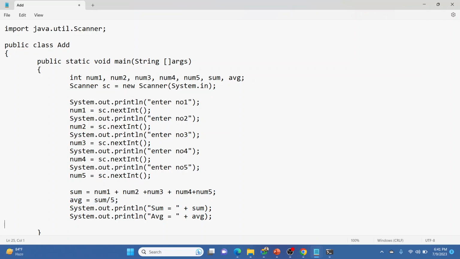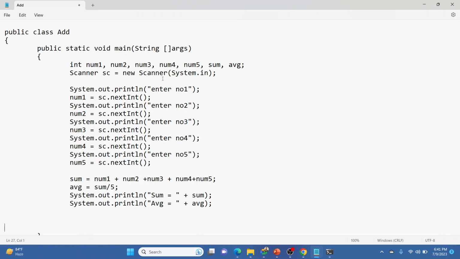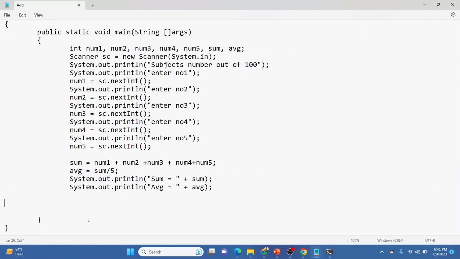There are five subject numbers out of 100, so we are going to enter all those numbers below 100. Out of 100 means there are Hindi, maybe English, maybe mathematics, and there is going to be a result for those five numbers. Then we combine them, it shows the average to the student, and we can do the grading also. But initially we will do only one thing, that is passed or failed.